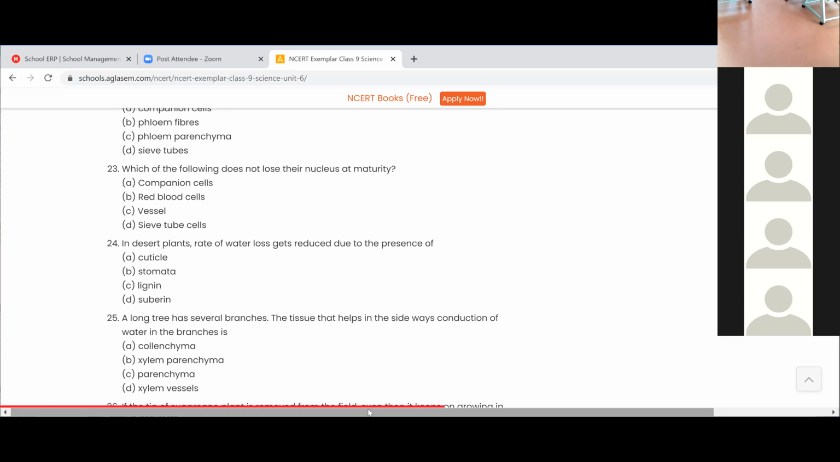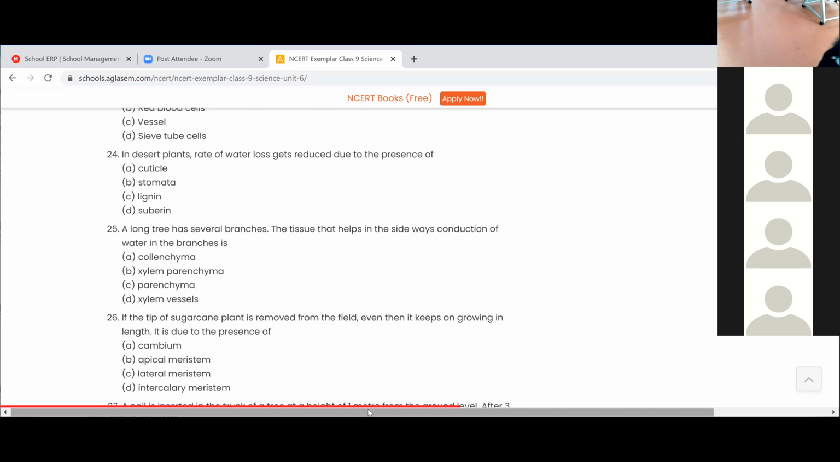In desert plants, 24th one. In desert plants, rate of water loss gets reduced due to the presence of. Ma'am, cuticle. Yes, ma'am, cuticle. Option A, ma'am. Yes, that's correct. It's cuticle.